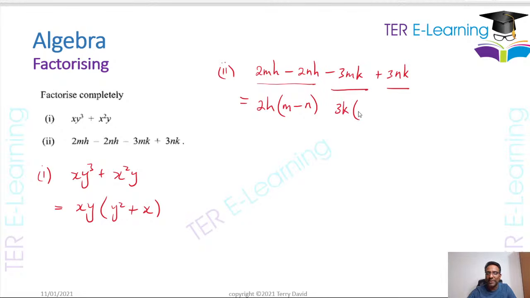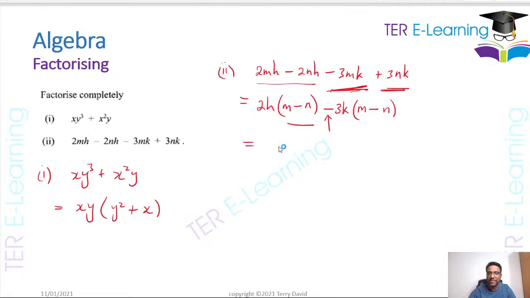But since we know this is going to be factorizing by grouping, right? This has to be m. This sign has to be the same as this here. So it has to be m minus n. Now you decide what sign you're going to put here. So if you want to get back minus 3mk, this has to be a minus sign. Because 3k by m will give me minus 3mk. And minus 3k by minus n will give me plus 3nk.